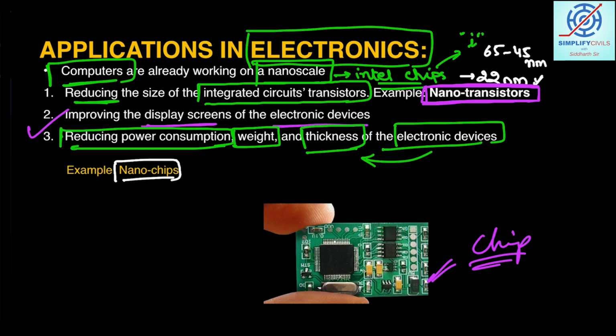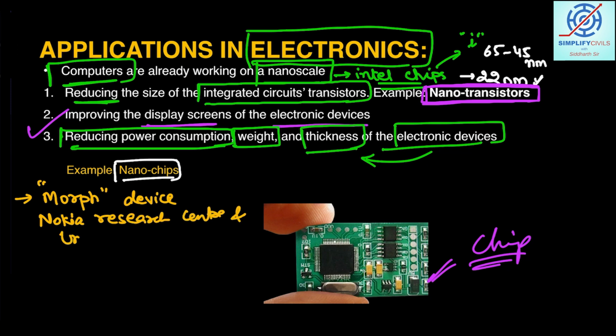Students, apart from this, there is the example of the morph device. I'll give you the example of the morph device that can be asked in prelims. This has been made by Nokia Research Center and the University of Cambridge, of UK.